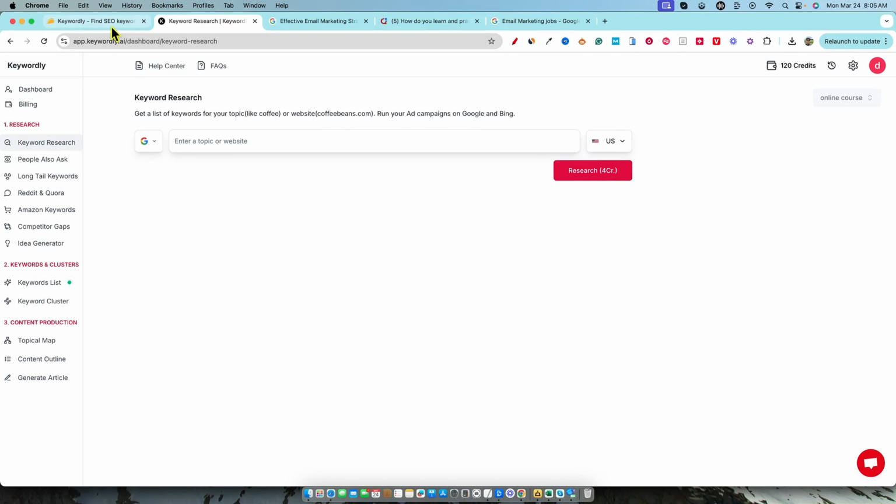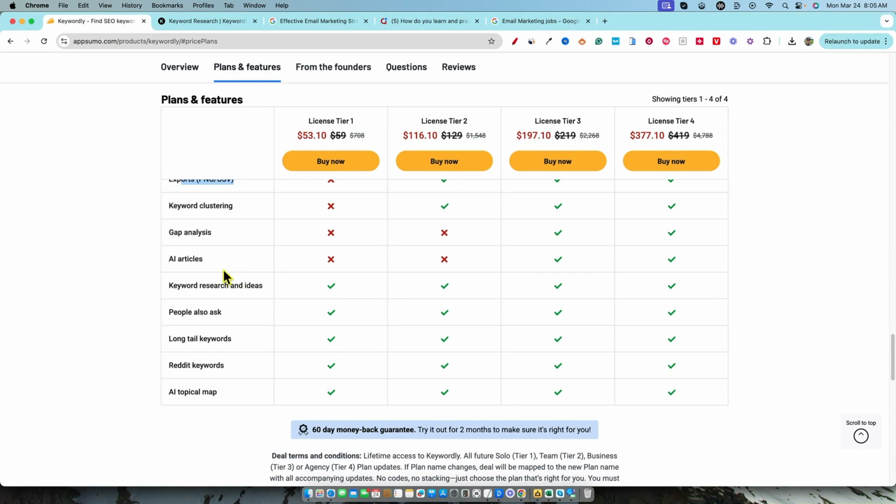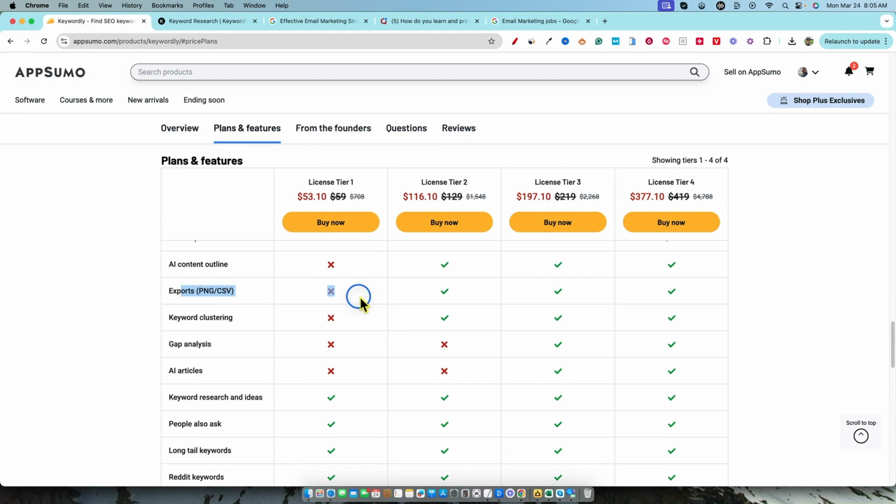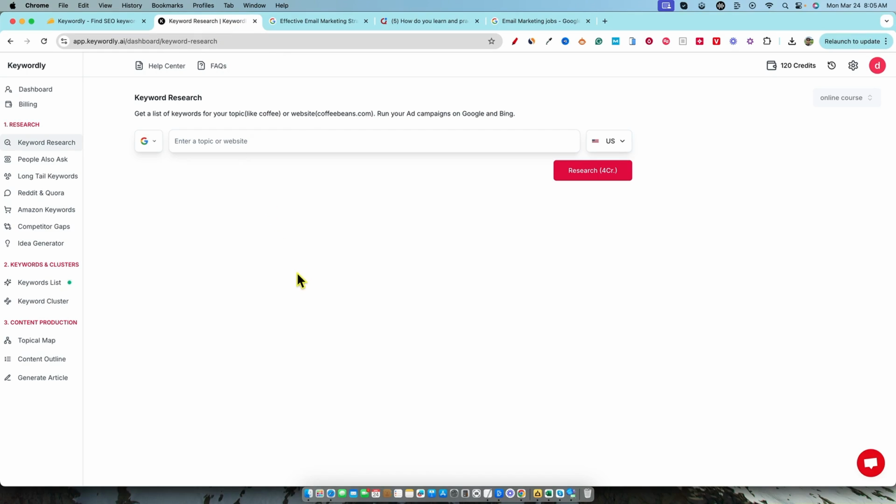That's something they say you can't do. You can come over here to license tier 1 and they say you cannot export, but we were able to export all of our keywords. So that right there is not good. They need to go and put a check mark there, or they don't want you to export and they just don't have that turned on. Those are just little details that I find in the software when I'm reviewing them.